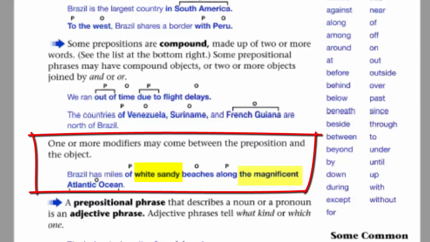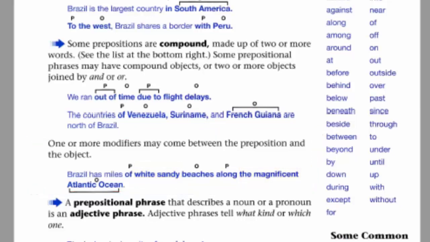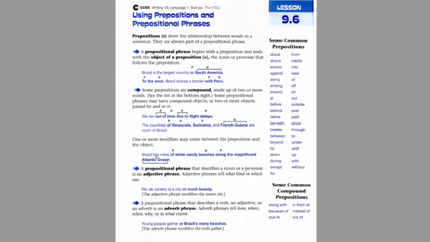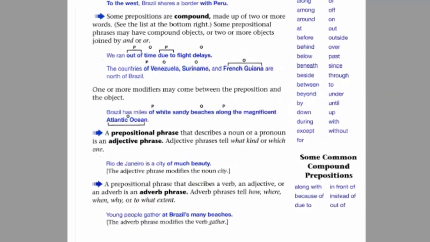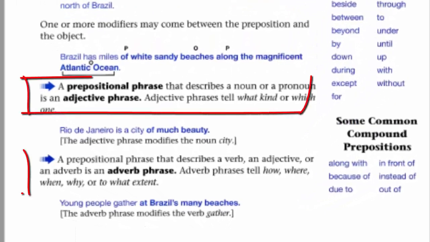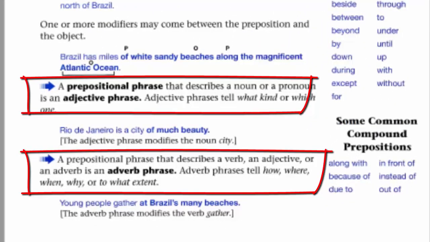Similarly, along the magnificent Atlantic Ocean is another prepositional phrase that consists of along as a preposition, the and magnificent are adjectives that describe the Atlantic Ocean. Atlantic Ocean is the object of this preposition. So we can have more than one prepositional phrase in one sentence. Now let's talk about the two types of prepositional phrases. A prepositional phrase can be either an adjective phrase or an adverb phrase.